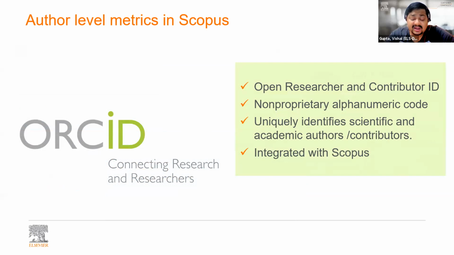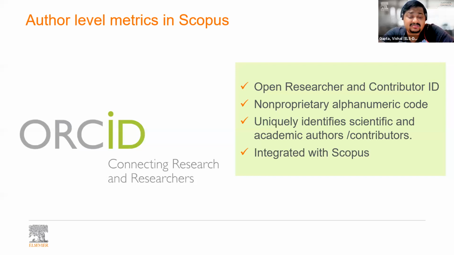Talking about ORCIDs, and I think Dr. Thakur also mentioned at the beginning the importance of ORCIDs, how does having an ORCID impact your overall profile? ORCID is something that influences author metrics, and it is a unique number given to each and every author. Someone has to go on the ORCID platform, create an ORCID for free, and then link it to their Scopus profile as well.